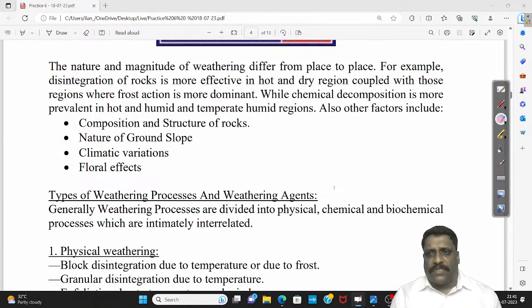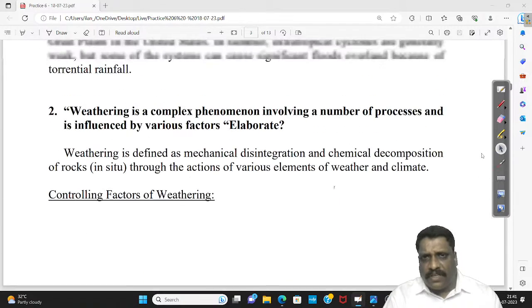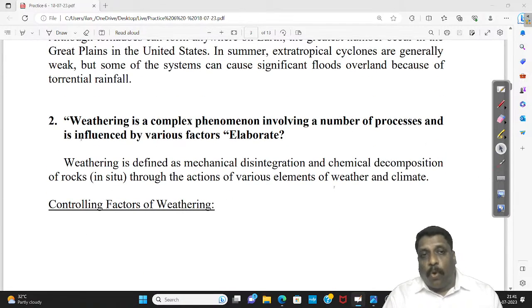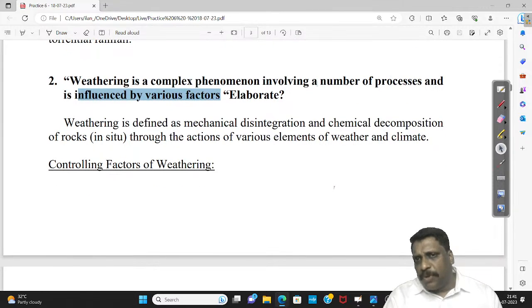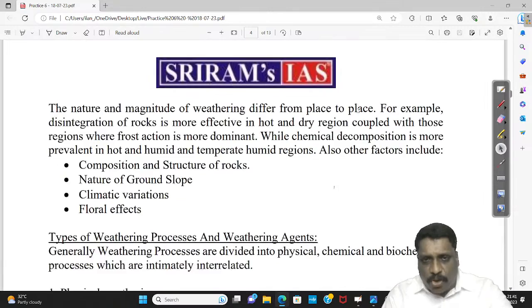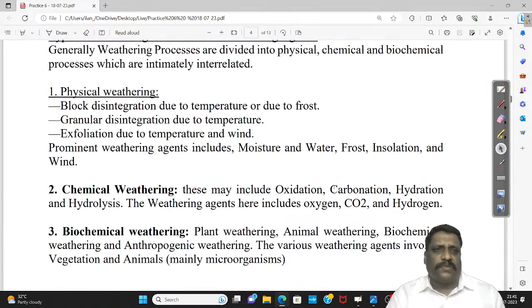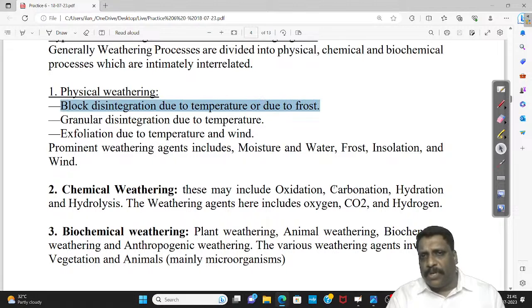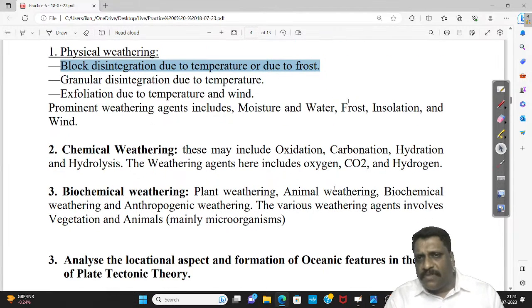Right, my dear friends. Now I'm justifying what factors have influenced weathering. When I talk about the first part of the question, I can talk about the types of weathering in a nutshell. Talk about physical weathering in a sentence or two: block disintegration due to temperature or frost action, or physical changes in the rock strata, you call them physical weathering. A few examples are more than enough.